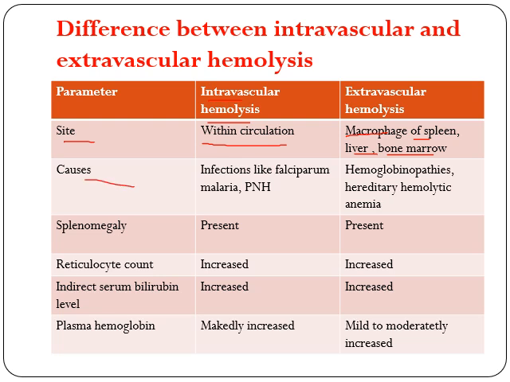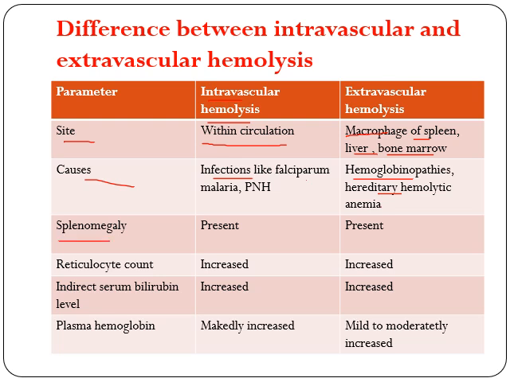Causes: intravascular hemolysis can be due to infections like Plasmodium falciparum malaria, paroxysmal nocturnal hemoglobinuria. In case of extravascular hemolysis, the causes can be hemoglobinopathies like thalassemia or any hereditary hemolytic anemia.